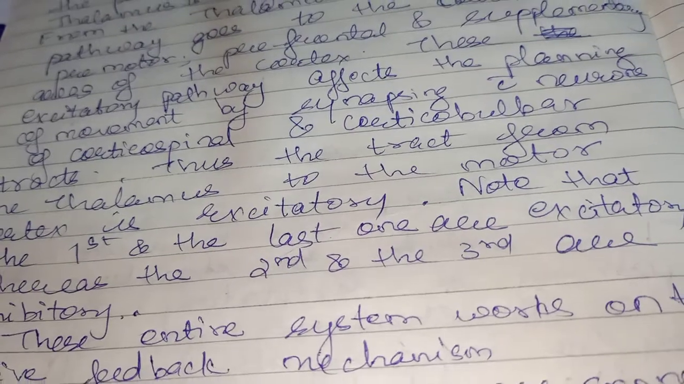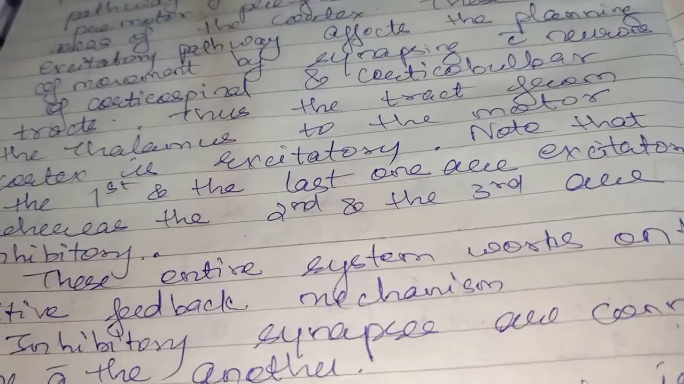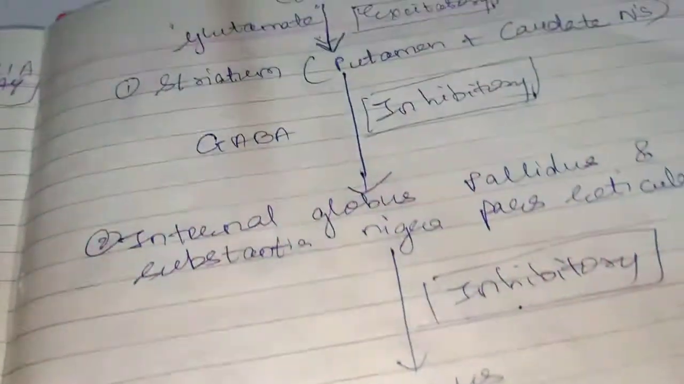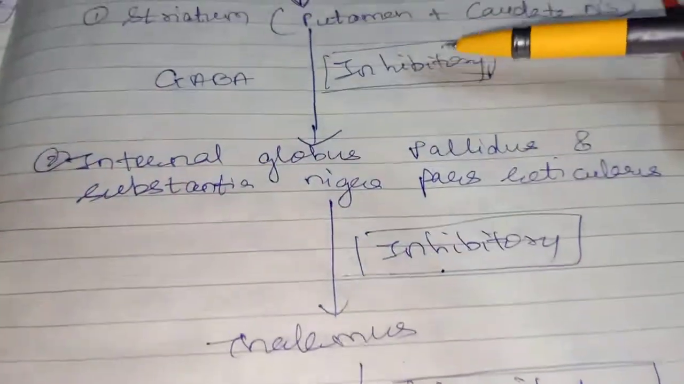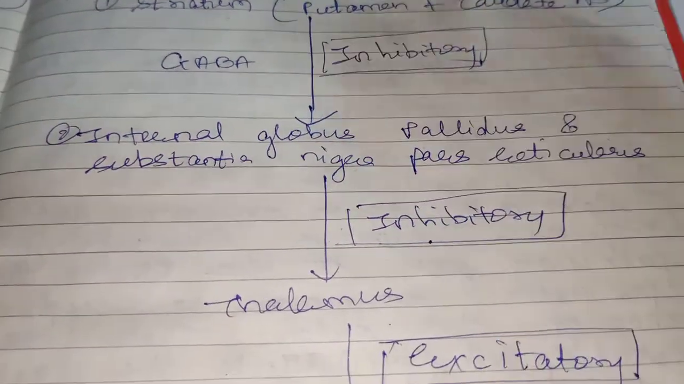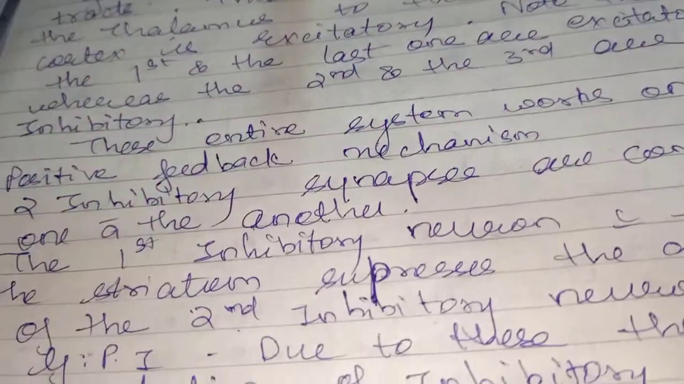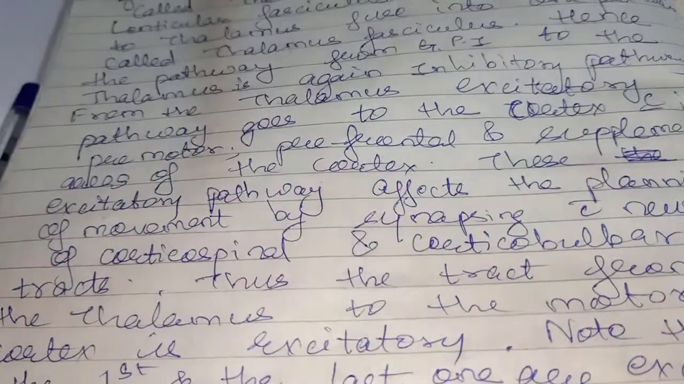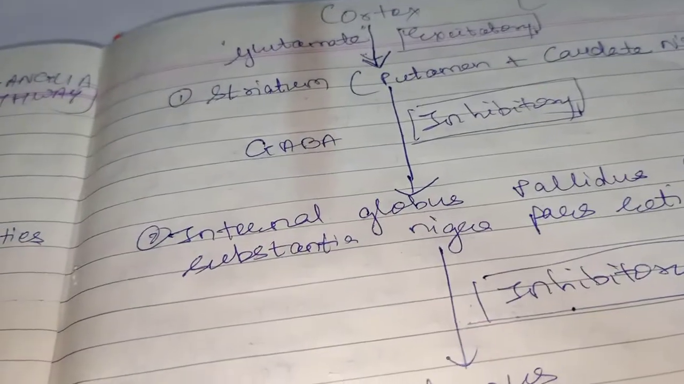The first and the last one are the excitatory, whereas the second and the third are the inhibitory. So you can see here, the first and the last are excitatory and the second and the third are the inhibitory pathways. Okay, clear? So this was about the pathway which I explained right now.